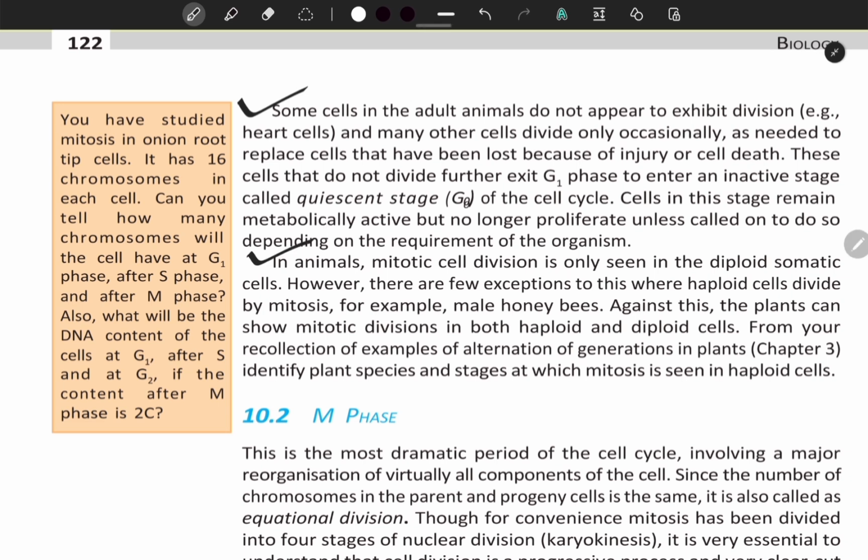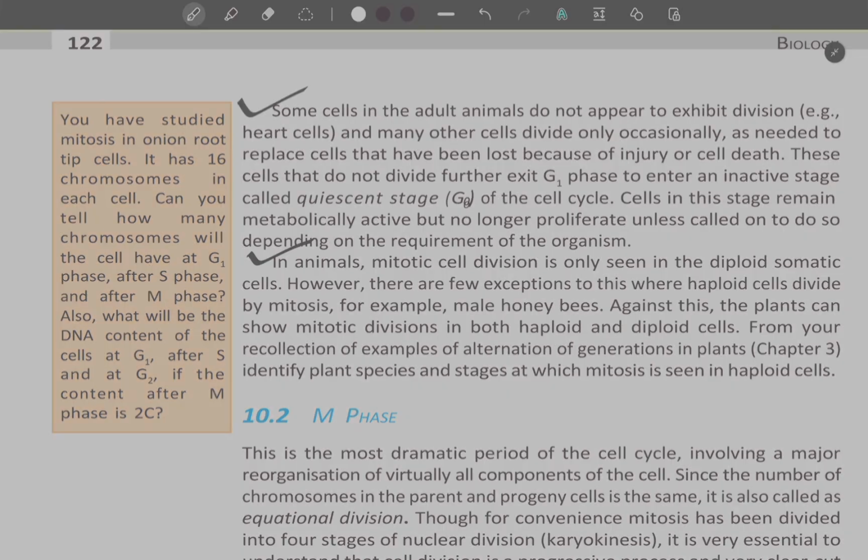In animals, mitotic division is only seen in the diploid somatic cells. However, there are few exceptions to this where haploid cells divide by mitosis, for example male honeybees. Against this, the plant can show mitotic divisions in both haploid and diploid cells. From your recollection of examples of alternation of generations in plants in Chapter 3, identify plant species and stages at which mitosis is seen in haploid cells.